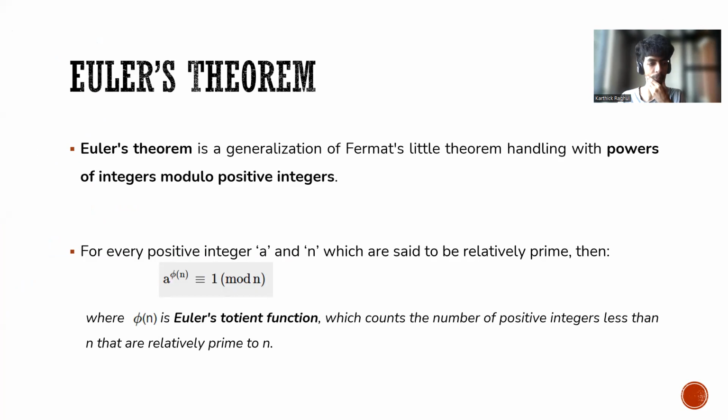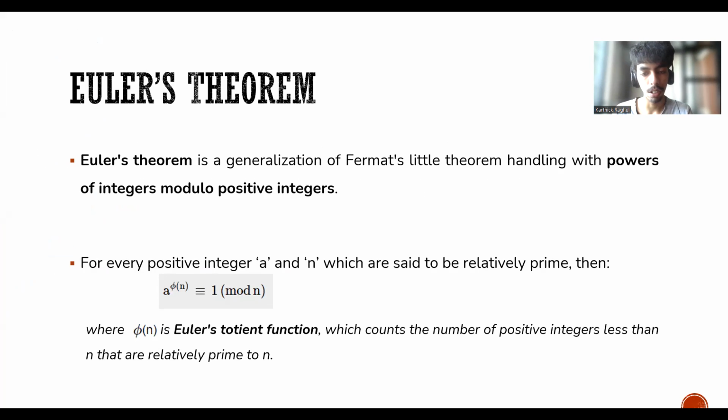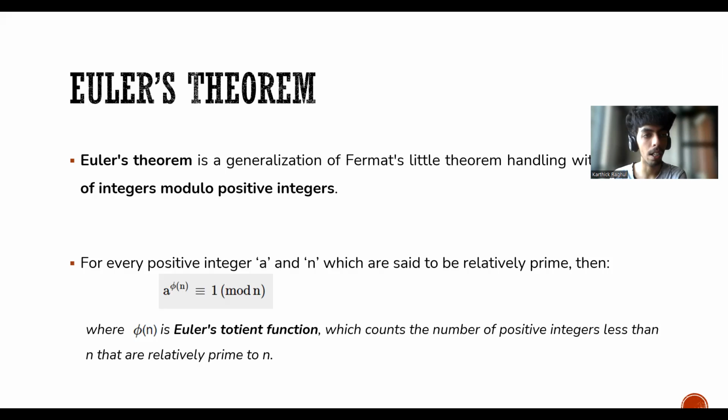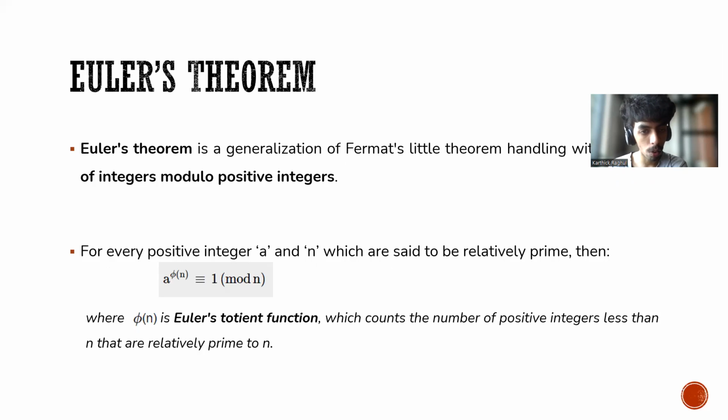Next, we go to Euler's theorem. So first of all, what is Euler's theorem? It is a generalization of Fermat's theorem, dealing with the powers of integers modulo positive integers. Euler's theorem has many applications in elementary number theory, such as being the theoretical supporting structure for the RSA cryptosystem.